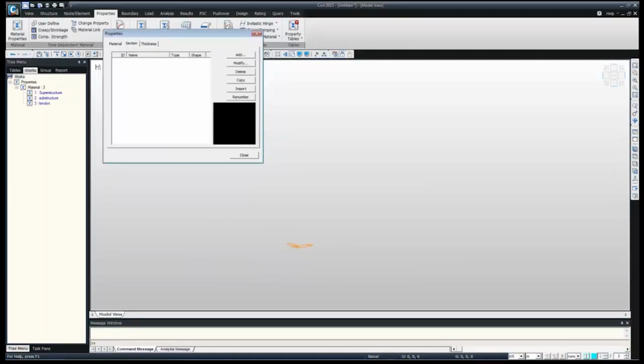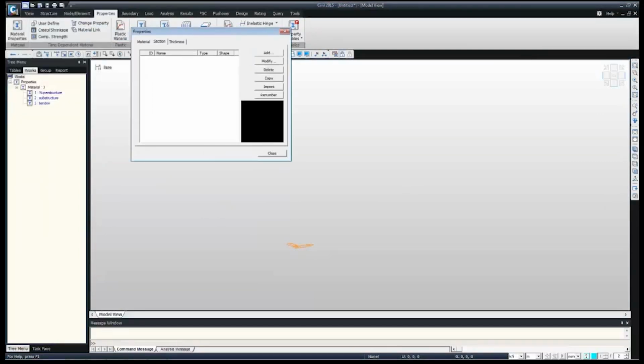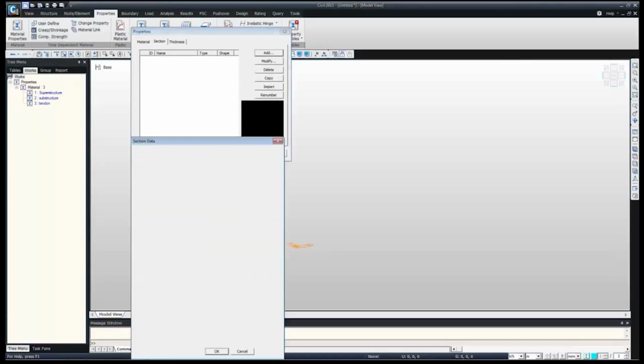So in section, we can just click on the section from here, or we can go close and go to the section from here also. So it's just the same tab: material, section, thickness. So we are in the section tab now. We can just go on add.